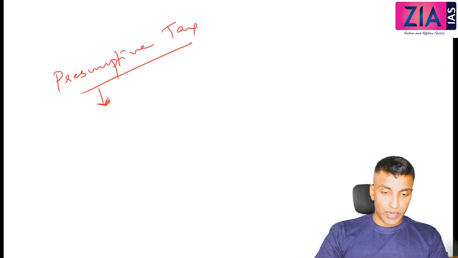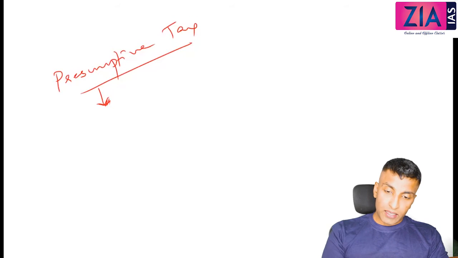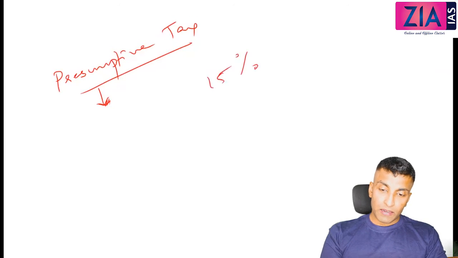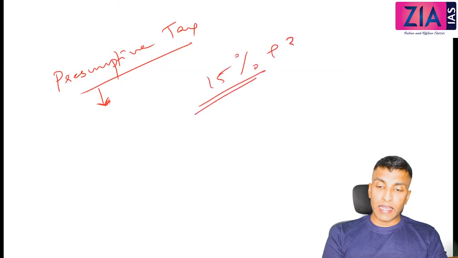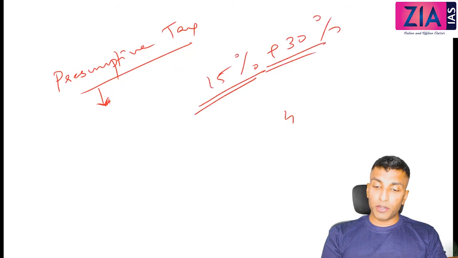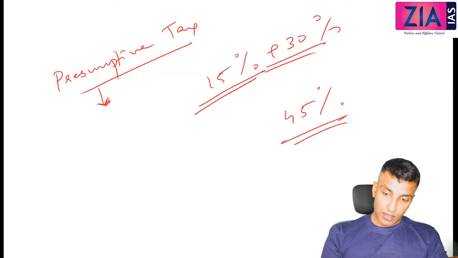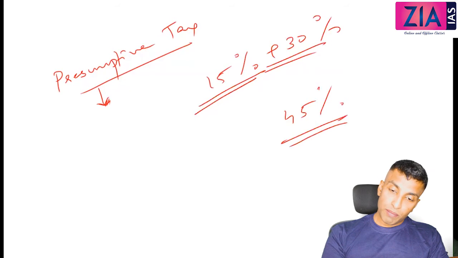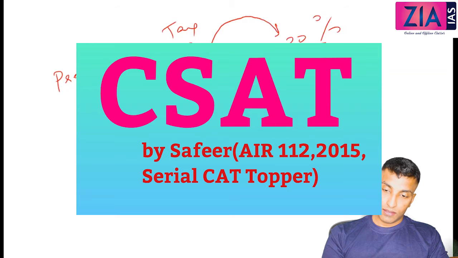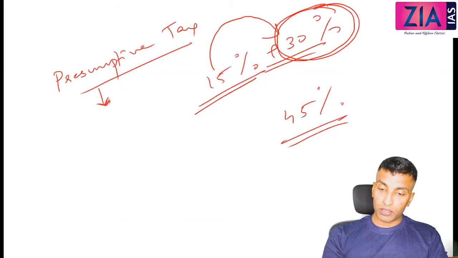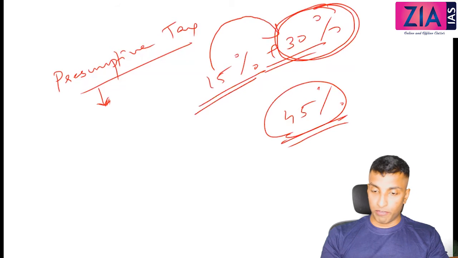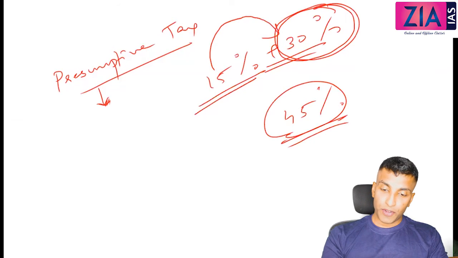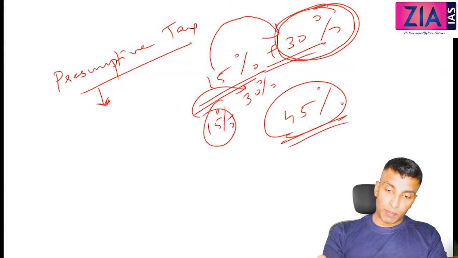So the surcharge is actually an example of presumptive tax. When I said that 15 percentage, that 15 percentage will not be added with the existing 30 percentage. It's not that you need to pay the entire 45 percentage. This 15 percentage will be charged upon the tax only, not that it becomes completely 45 percentage. It is not 15 percentage plus the existing 30 percentage. No, it is 15 percentage of the 30 percentage above the tax.